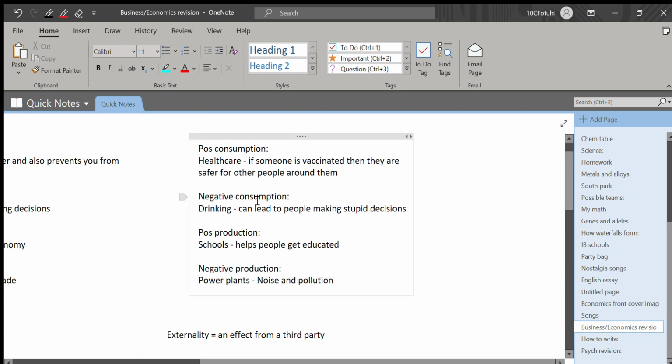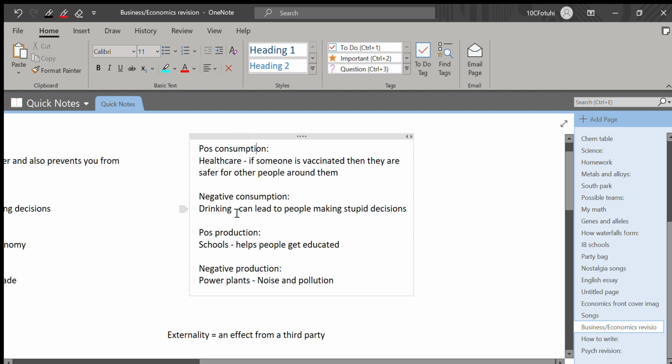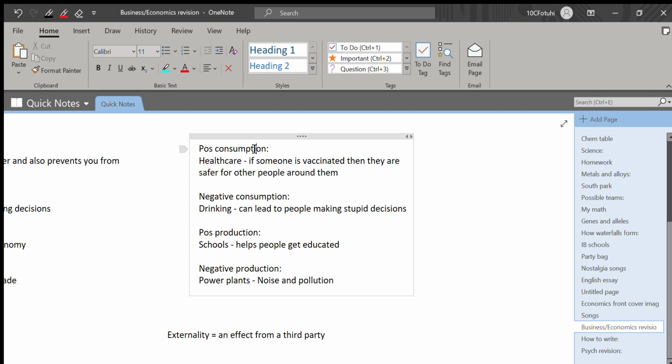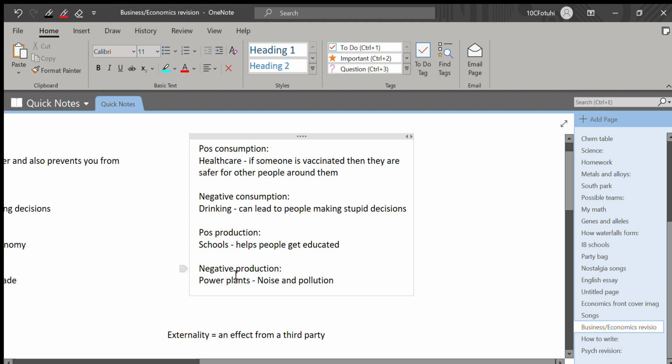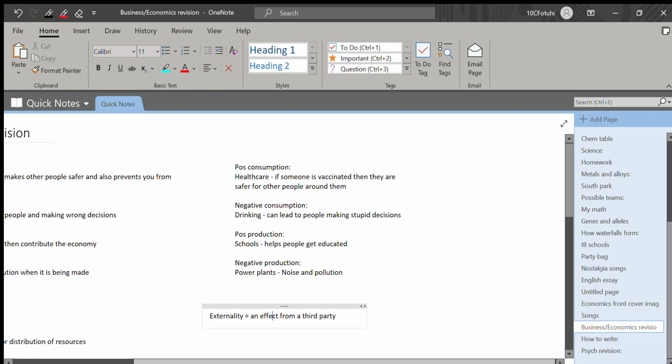And finally, going over again the positive and negative externalities of consumption and production, just to recap, as I find it a difficult subject for people to understand. So positive is healthcare, as if someone's vaccinated, they're safer. Negative consumption is drinking. Positive production is schools, and negative production is power plants. And lastly, an externality is an effect from a third party.